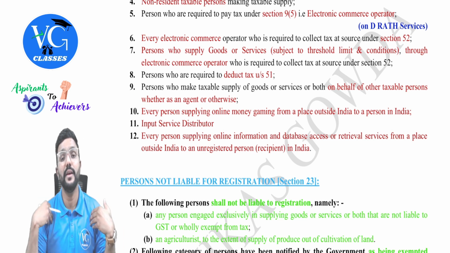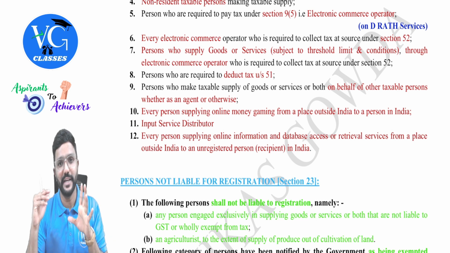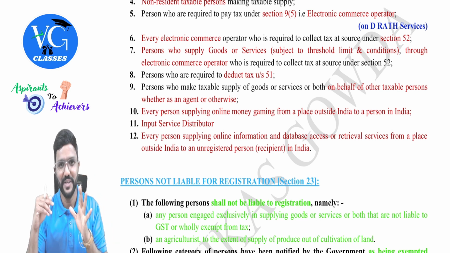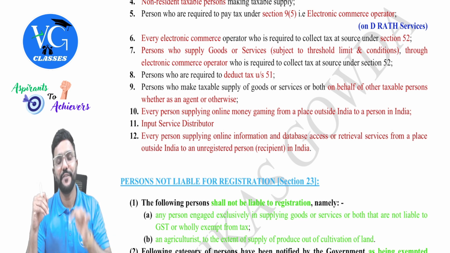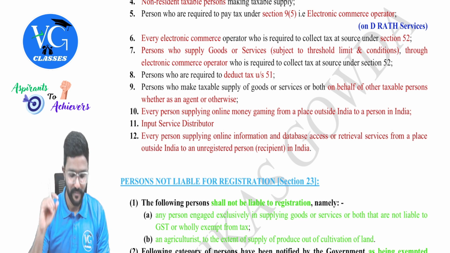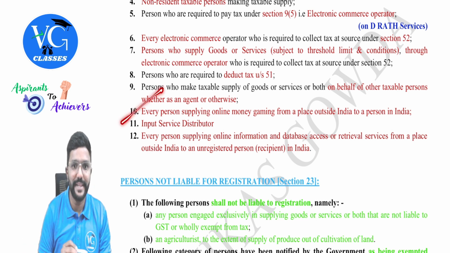Got it? Yes. For me, it depends on the aggregate turnover. If my aggregate turnover has crossed the threshold limit, I would have got registered. Now, if I am registered and if you are supplying goods on behalf of me, irrespective of your turnover, you have to get registered as an agent. Okay, sir. Next, the 10th one.